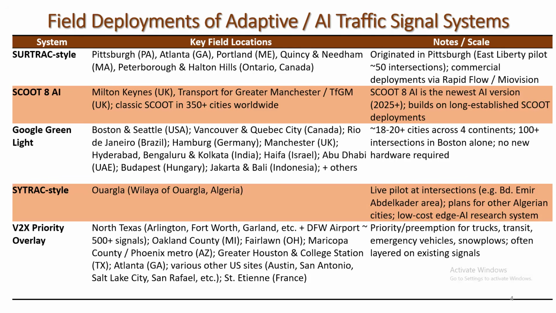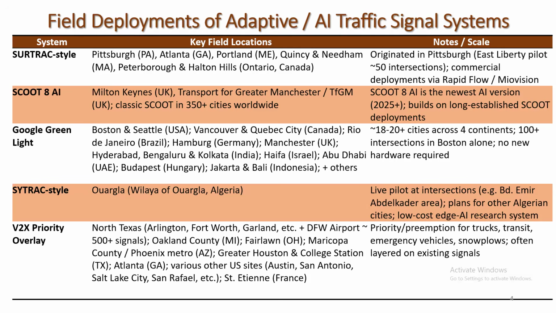The SYTRAC is comparatively less popular in this regard. It is in pilot deployment at an intersection in Algeria. It is now deployed. Some cities of Algeria use this low-cost edge AI system.